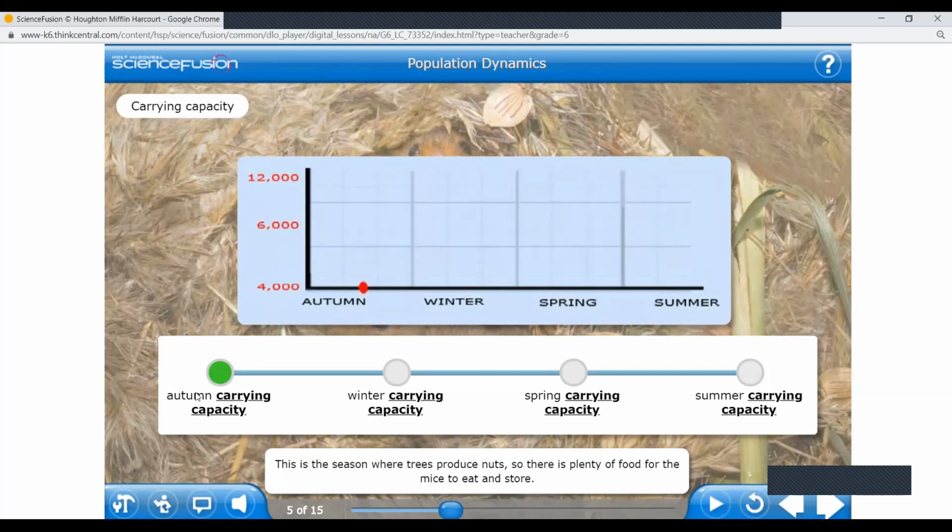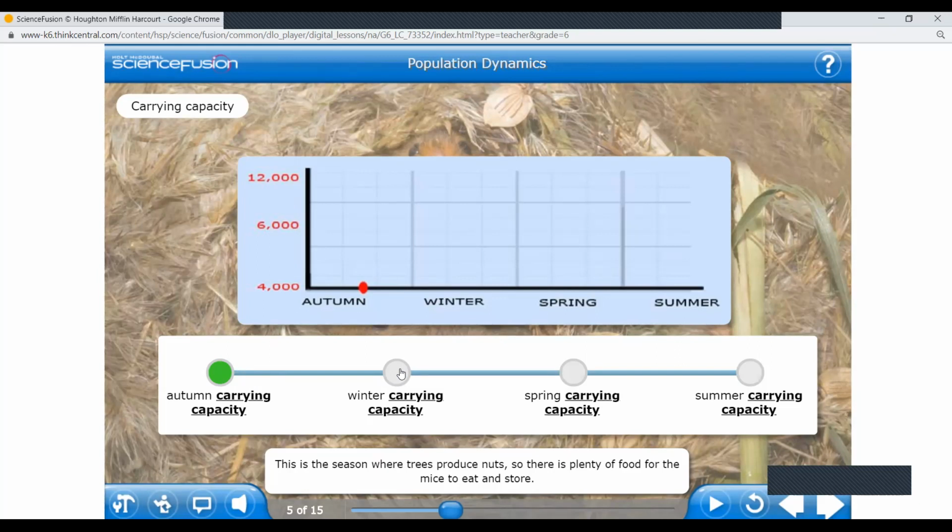See, in autumn season, trees are producing nuts. So when there are more nuts, they will eat well. They are healthy mice. When they are healthy, they reproduce more mice. When they're healthy, they are fast and they don't die. In some season, when they have no food, they will starve and they will die.